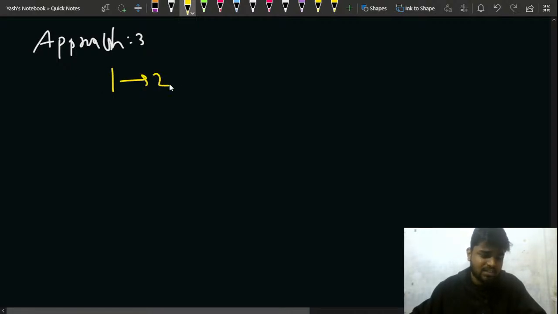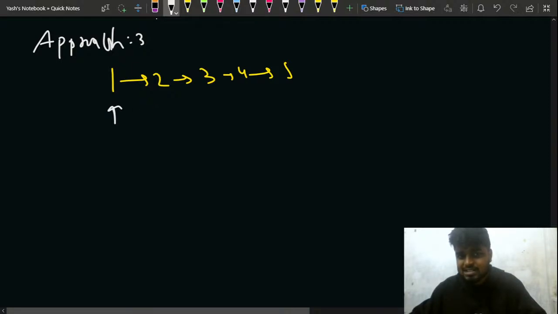Now there is another approach. That approach is approach 3. What is that approach? If you see this, 1 is connected to 2, which is connected to 3, which is connected to 4, which is connected to 5. If a linked list looks like this, then in that case what you can do is, let's say you mark your head here only. You can see that it is very similar to the fast and slow pointer approach.